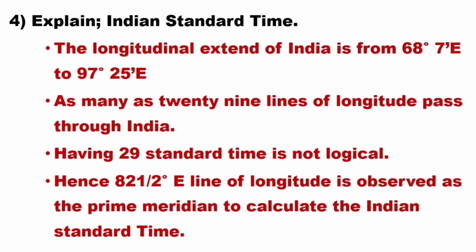Next one, explain the Indian Standard Time. The longitudinal extent of India is from 68 degrees 7 minutes east to 97 degrees 25 minutes east. As many as 29 lines of longitude pass through India. Having 29 standard times is not logical. Hence, 82.5 degree east line of longitude is observed as the prime meridian to calculate the Indian Standard Time.